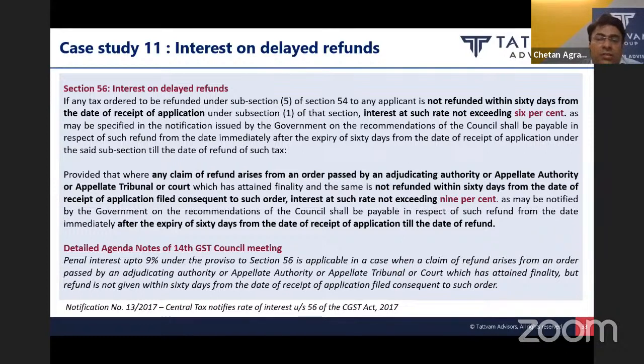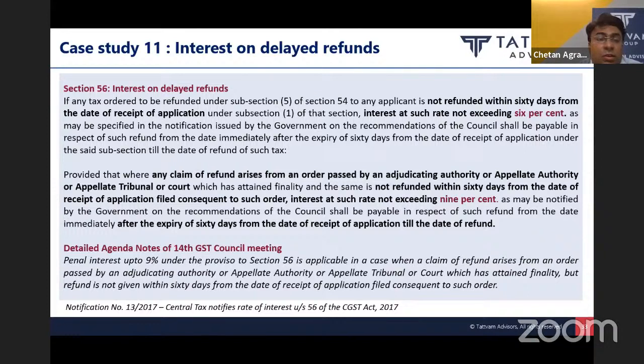In some cases, the refund is rejected by the department. So in that case, the applicant approaches the appellate authority, and in some cases he wins, in some cases he loses the case. So in cases where the applicant of the refund wins the case and the appellate authority orders for granting the refund, in that case the applicant has to file the refund application again.